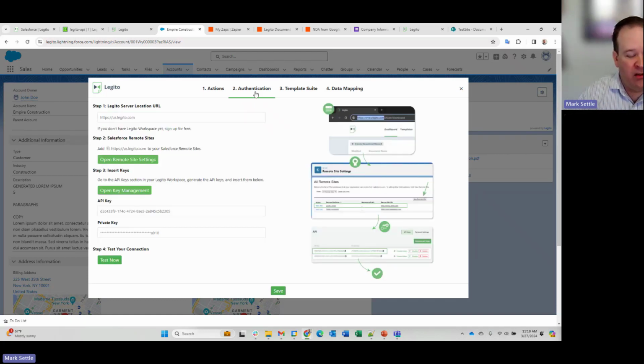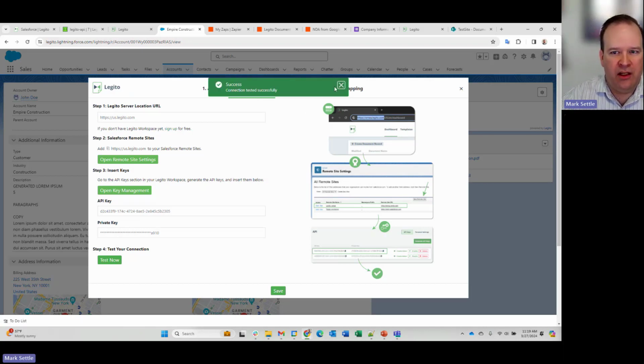And then I need to provide some Legito authentication information. So the server that I'm on, I need to set up some Salesforce settings to allow Legito to be in the remote sites that it allows. And then I need to get my API key from Legito, and I can even test that connection here, and it will tell me if it can easily connect to Legito.